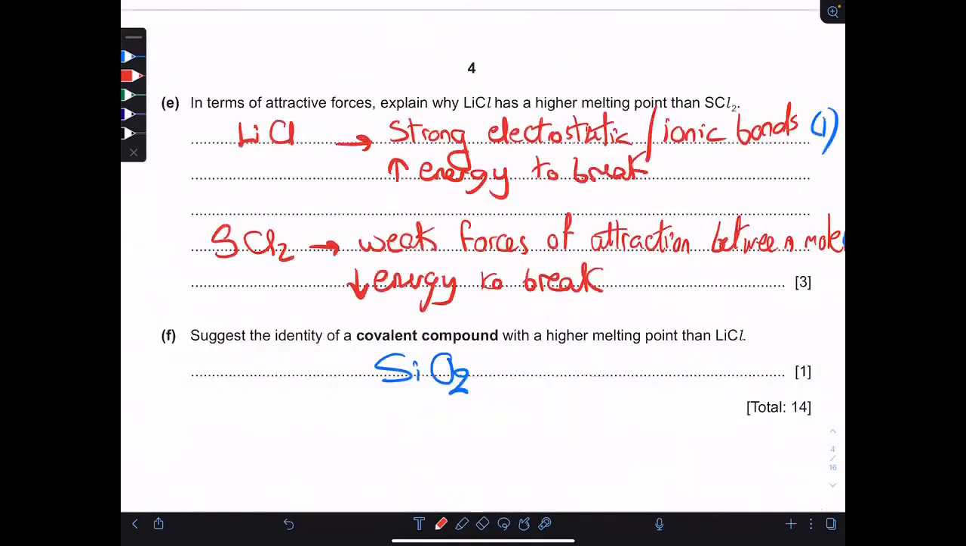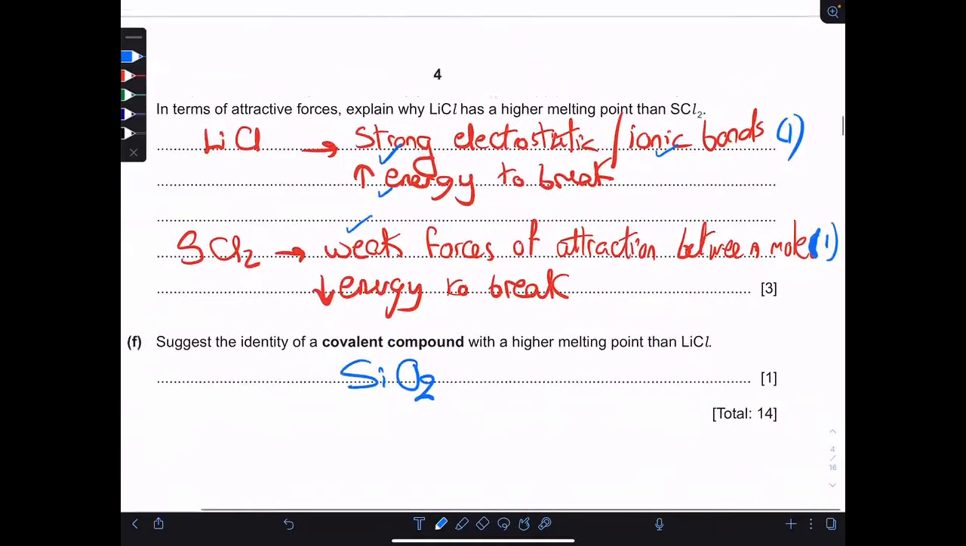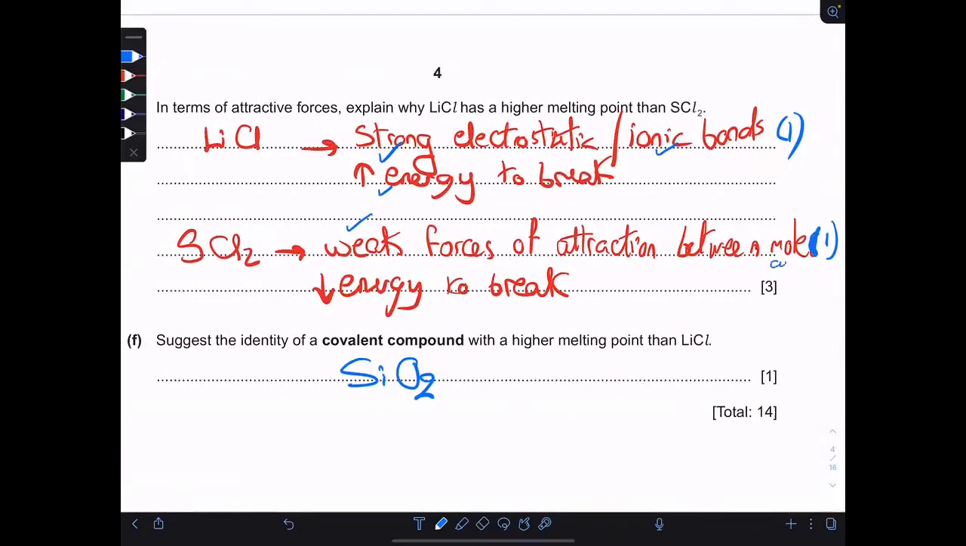E, in terms of attractive forces, explain why lithium chloride has a higher melting point than sulfur dichloride, because lithium chloride is ionic, so it has strong electrostatic forces or strong ionic bonds which need high energy to break, while sulfur dichloride has weak forces of attraction between molecules, or at least say weak intermolecular forces of attraction which need low energy to break. You have at least to state 1 time that these bonds need high energy, or at least say that these bonds need low energy to break for taking the 3rd mark. So 1 mark here, 1 mark here, and 1 mark either here or here.